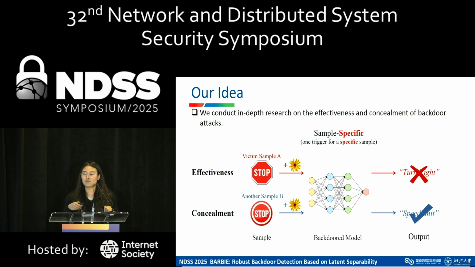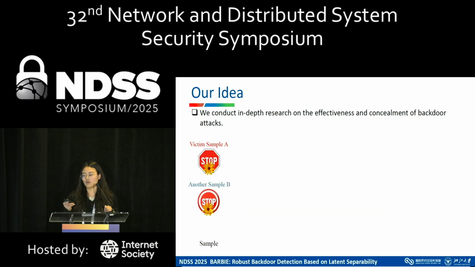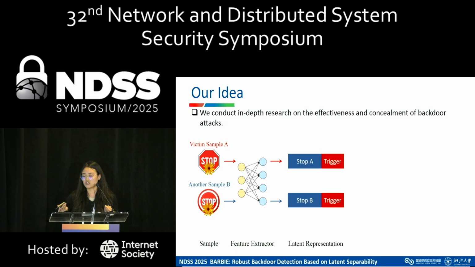And if we separate the model into two paths, we can observe that these samples are first transferred to the first few layers of the model, which perform like a feature extractor to extract the latent representation, which contains the information of both the stop sign and the trigger.